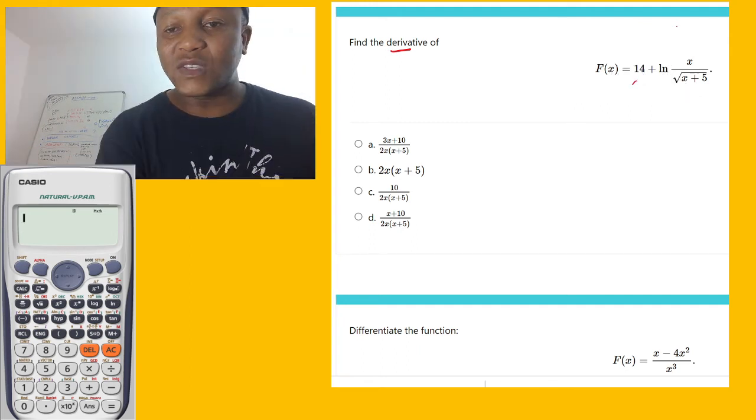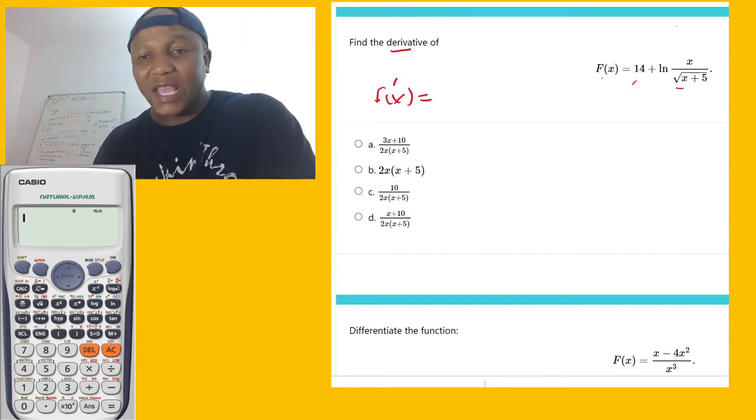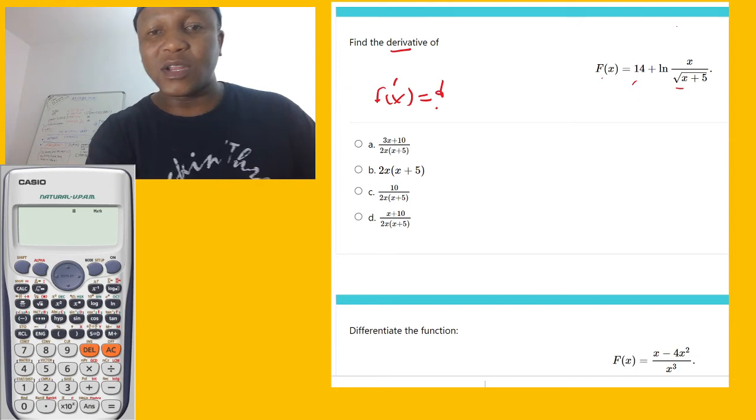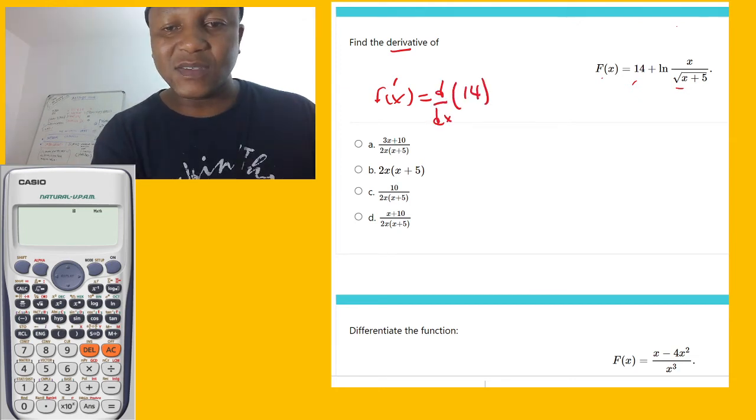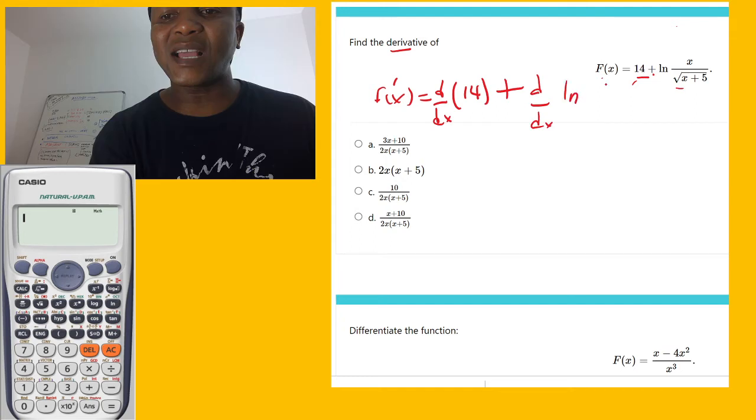So you see, we got the first group, the second group. So I'm going to say if I differentiate f(x), it's going to be f prime of x equal, and then I'm going to write the derivative of each one. So I'm going to say d, since it's x, means you have to differentiate the first one, and then with plus, there's a plus, you have to differentiate the second one, which is ln of x plus 5.